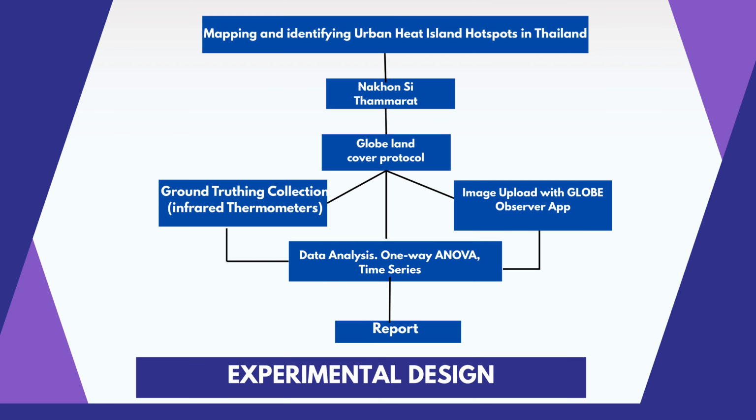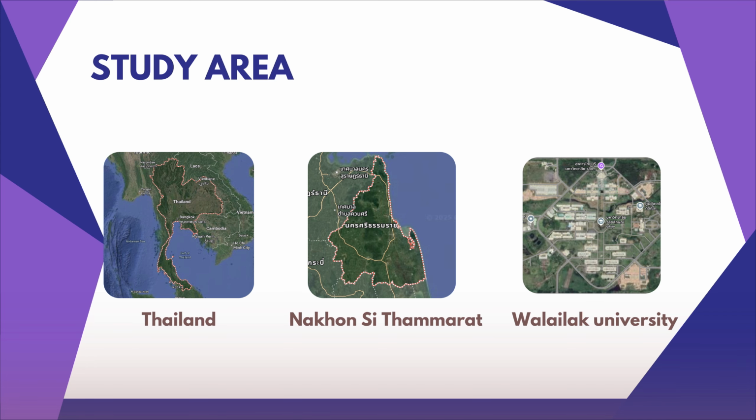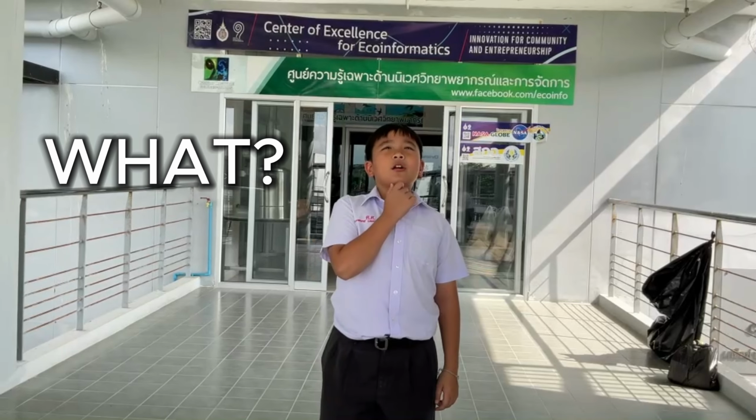On the screen is a diagrammatic representation of our experimental design. As you can see, it mentions a number of things such as the Globe Land Cover Protocol, which was performed using the Globe Observer application, the ground truthing measurements with infrared thermometers, data analysis with one-way ANOVA, and of course the study area, which is Thailand and specifically Wailak University in the Nakhon Si Thammarat province. So what were our findings?